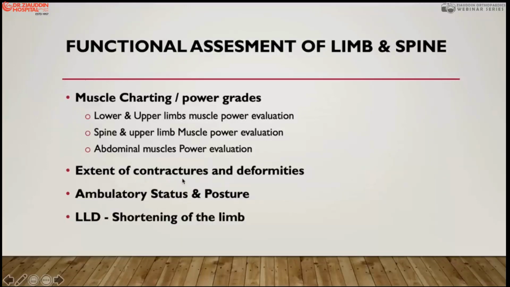Then the extent of contracture: if the contracture is over 15 degrees in the knee joint, usually you need a bone surgery, but if the deformity is less, then you can do a release of the contractures of the knee joint. Therefore, you must know the extent of contracture, the type of deformity and the age of the patient to know what and how to correct these deformities. And the ambulatory status of the patient: whether he is wheelchair bound or can walk with support using crutches, and his posture.